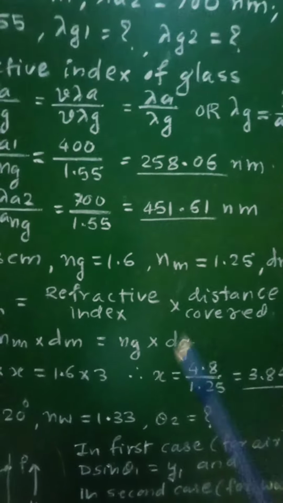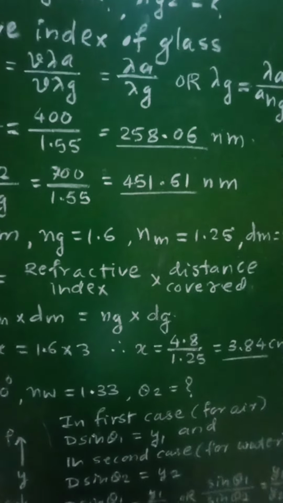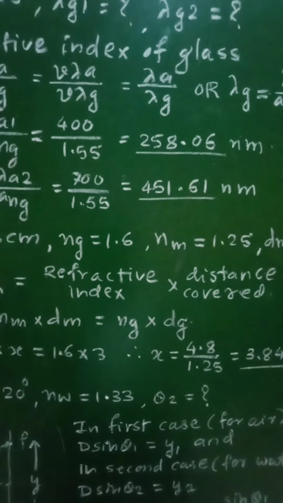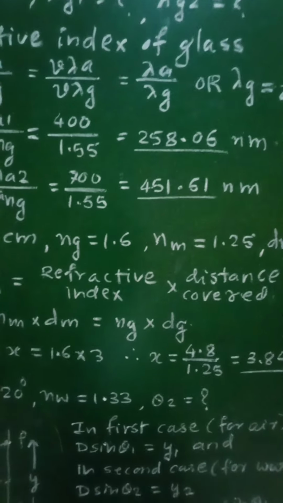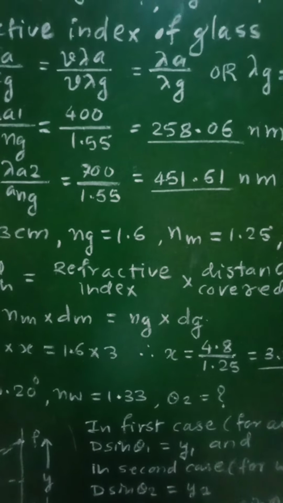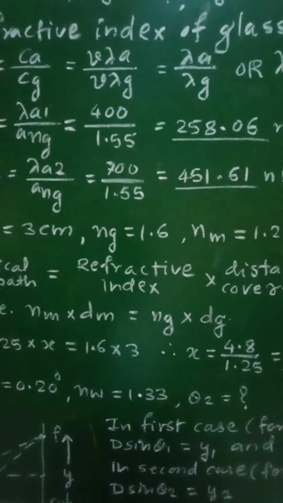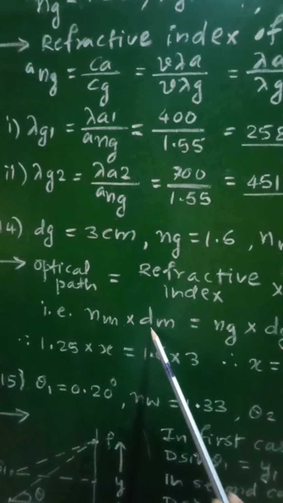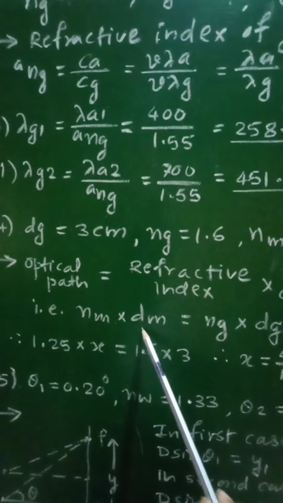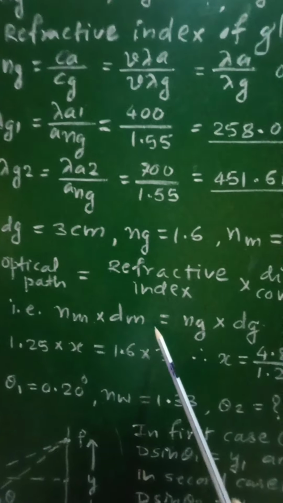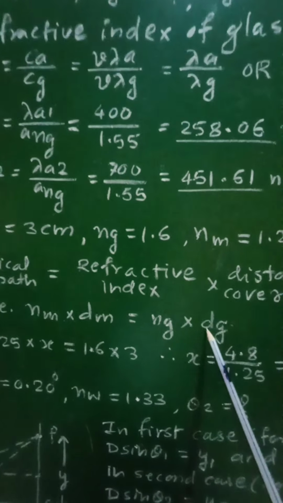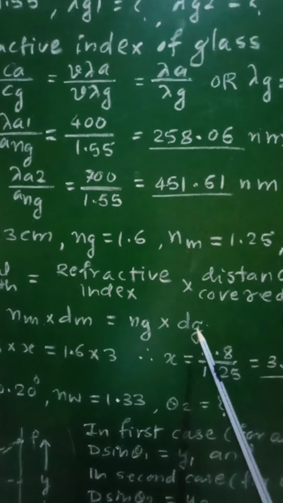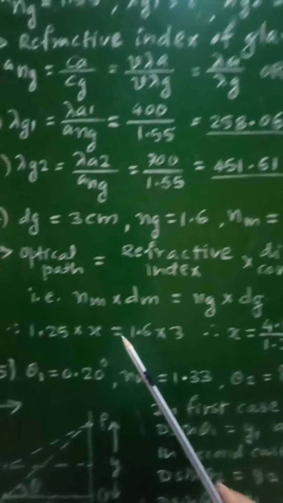In this case, for glass as well as for the given medium, the optical path is the same, and therefore the optical path in that medium must be equal to the optical path in glass. That is, Nm into dm will be equal to the optical path in glass, that is Ng into dg.